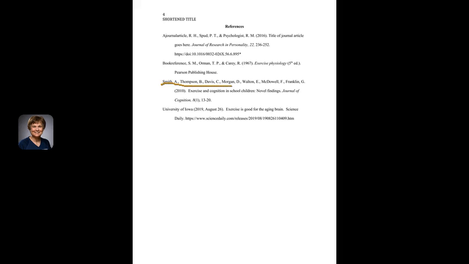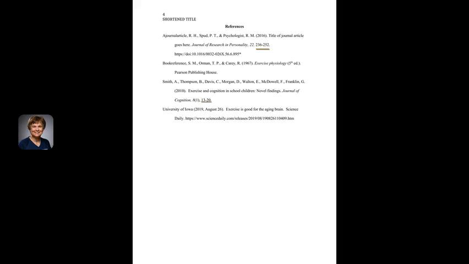Before, remember, you put Smith et al., but in the references, you would actually list all the authors. Again, only the first word in the title is capitalized. The journal is in italics. You include the volume number along with the pages. And again, make note that in both of these, for the pages, you don't put pp., you just put the page numbers.